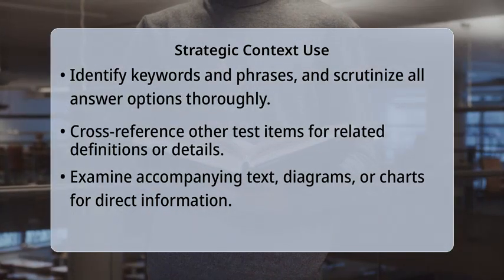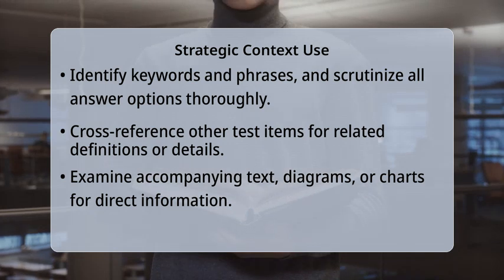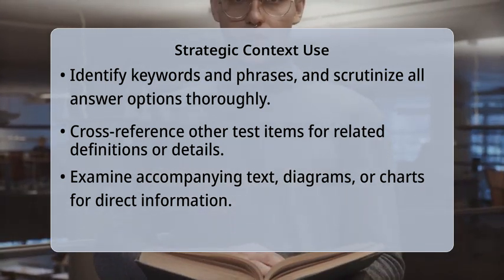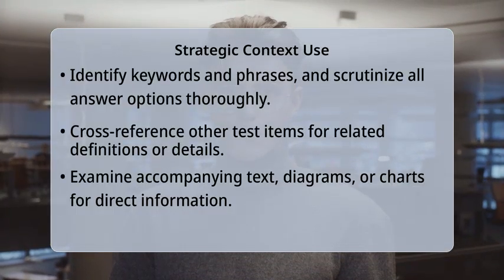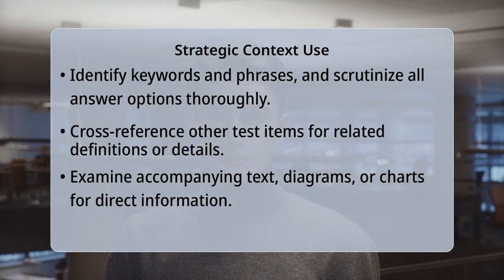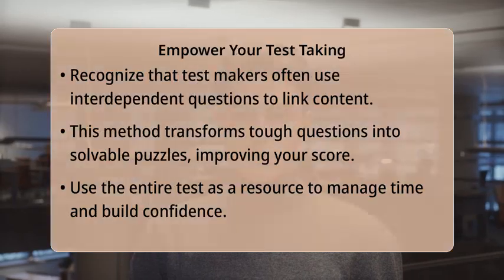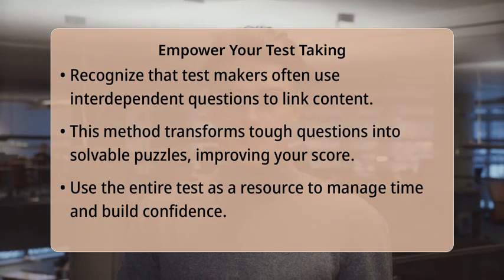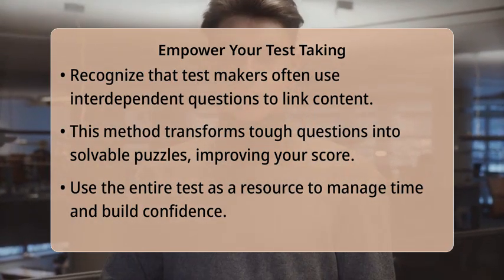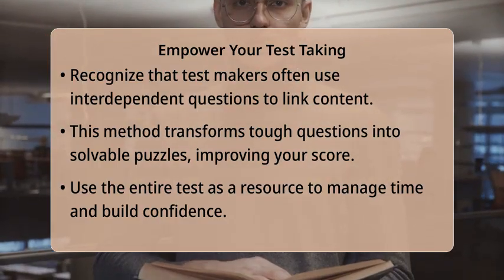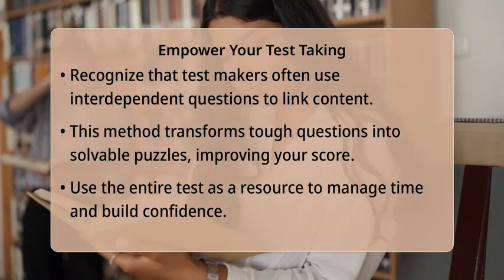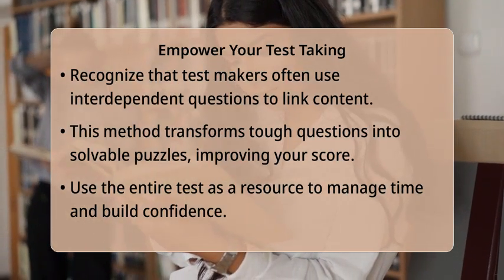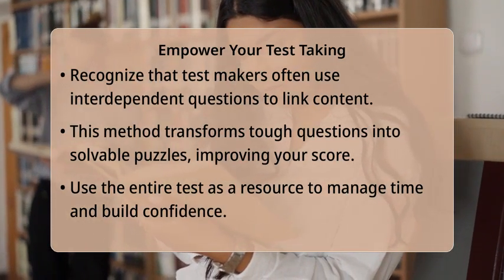An insider tip many successful students use is recognizing that test makers often employ what are called interdependent questions. This means that one question might require information found in another question or an earlier part of the test. By cross-referencing, you can piece together the larger picture. For instance, a later question might define a term used in an earlier, confusing question. Using this approach can significantly boost your accuracy and confidence.